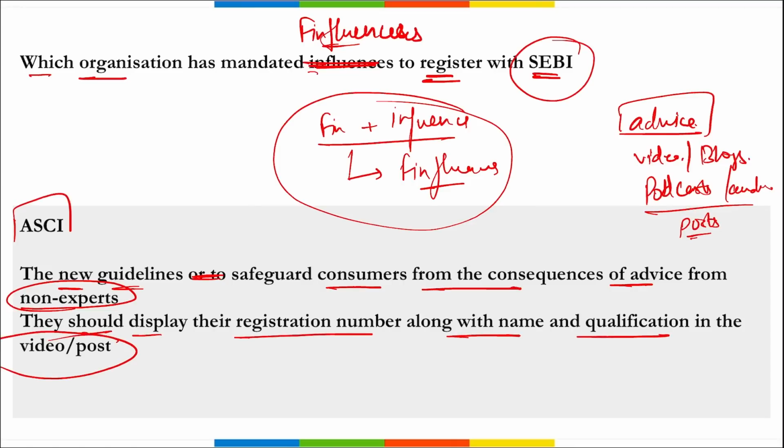So it is your ASCI, that is your Advertising Standards Council of India. They have announced that it is mandatory for all the influencers or finance influencers working in the banking, finance service and insurance sector to offer investment advice to be registered with SEBI, correct? And why was this done? To safeguard consumers from the consequences of ill advice from non-experts, correct?